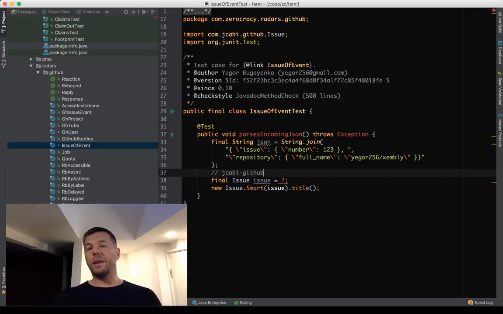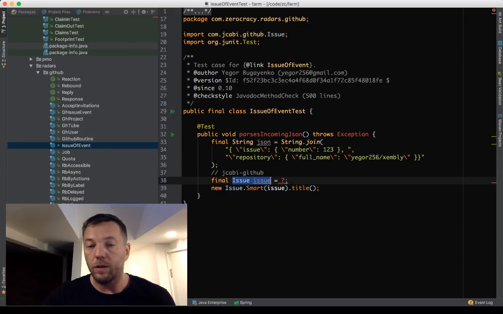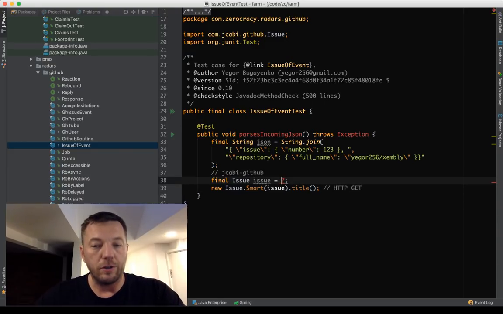So imagine something happened in the issue in GitHub, and we are getting the JSON piece of data, and then we create somehow, I'll explain now how, the issue, and then we're getting the title of that issue. So this code, this .title, will make another request to GitHub and retrieve the title from there. So here, HTTP GET will happen. But the question is, what will happen here? So how do we parse?